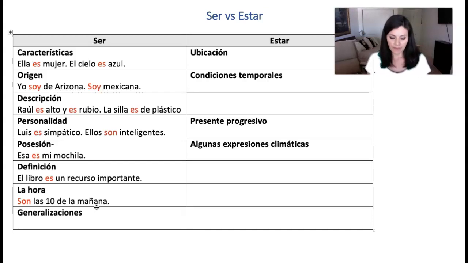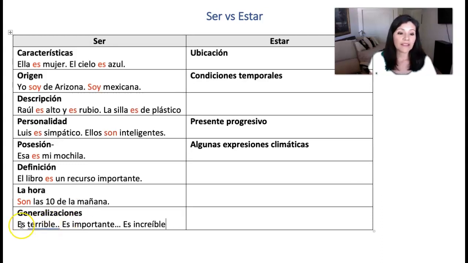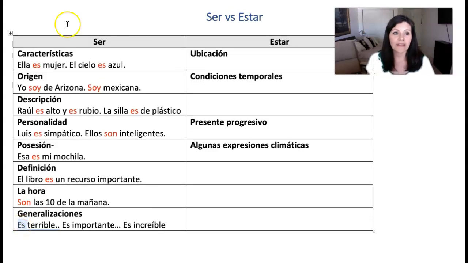So if I were to say, es terrible, or es importante, or es increíble, all of these, it is terrible, it is important, it is incredible, the it will go into ser, and usually the singular ser. Okay.